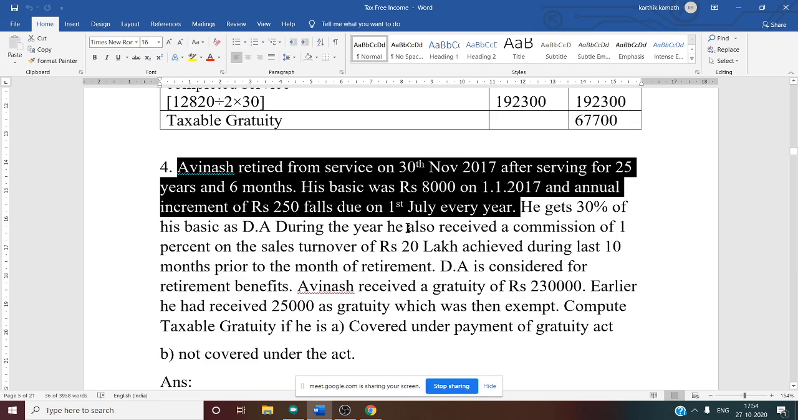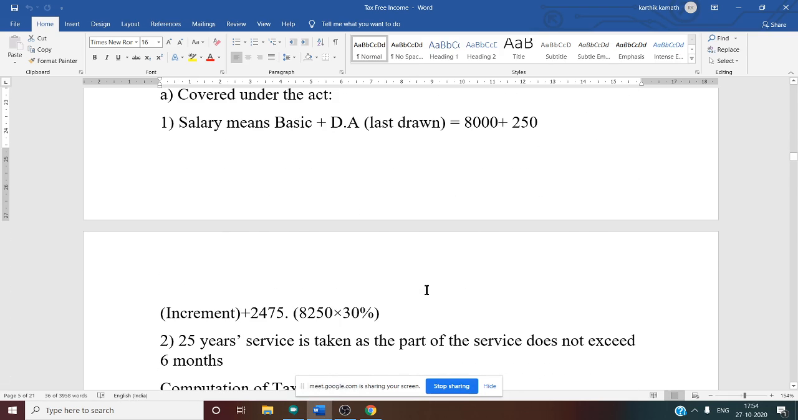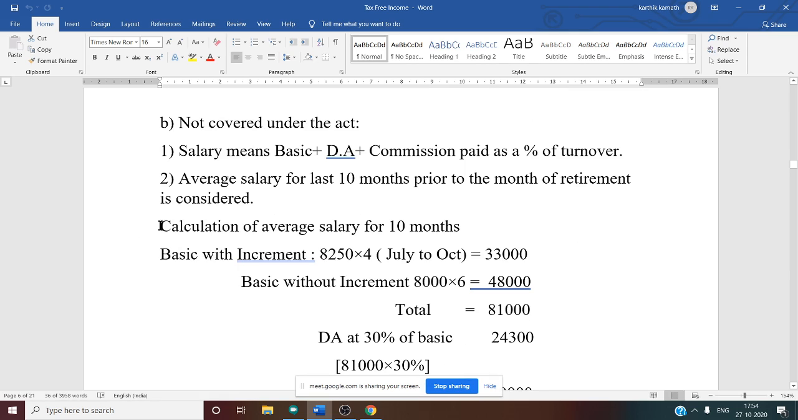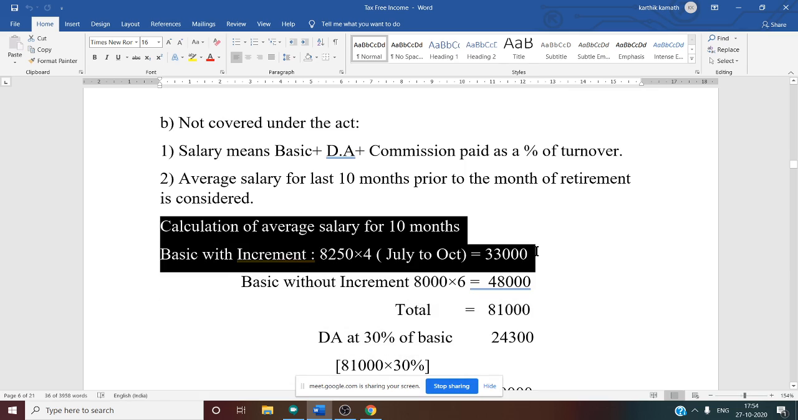That means our salary is 8,000 plus 250. Without increment, how many months? 6 months. 4 months with increment, without increment 6 months. That is why now, while calculating the average salary for the last 10 months, first take basic with the increment, that is 8,000 plus 250, 8,250 into 4. Why 4? Because July to October is 4 months.